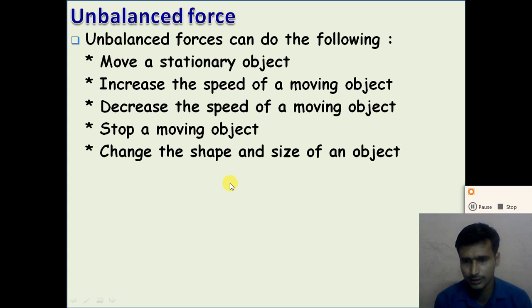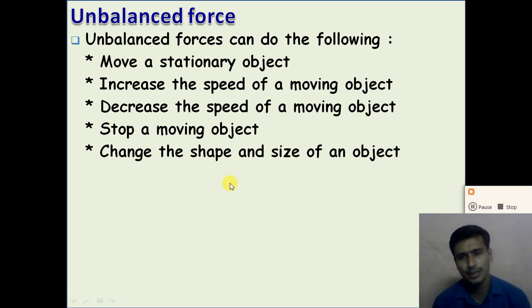From the rest state, the object can be put in motion, or the motion of the object can be changed, with the help of the unbalanced force. So a stationary object can move with the help of the unbalanced force. The speed of the moving object can be increased or decreased, right? The moving object can be stopped, and we can change the shape and the size of the object with the help of the unbalanced force.